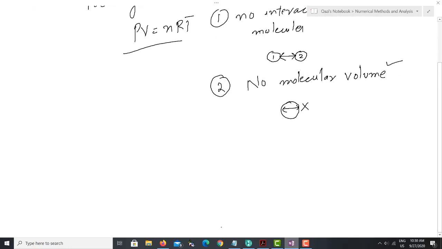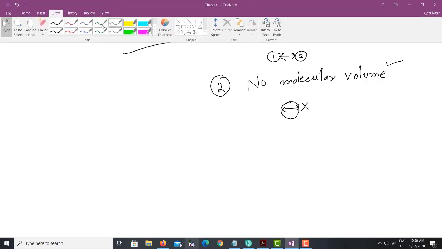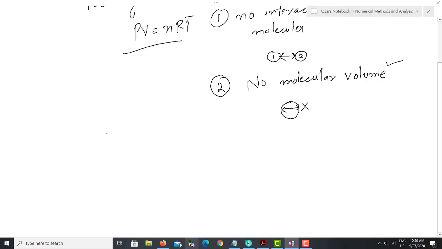So in the real environment, if you are considering a real system, you must have molecular interaction.